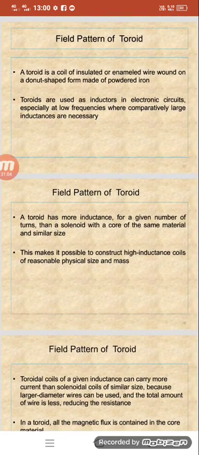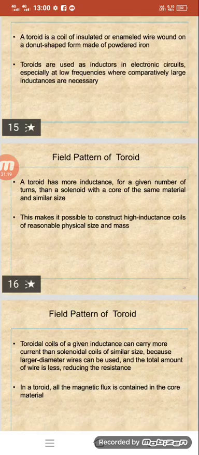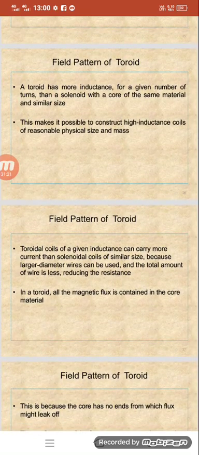A toroid has more inductance for a given number of turns than a solenoid with a core of the same material and similar size. This makes it possible to construct high inductance coils of a reasonable physical size and mass. Toroidal coils of a given inductance can carry more current than solenoidal coils of similar size because larger diameter wires can be used and the total amount of wire is less, reducing the resistance.